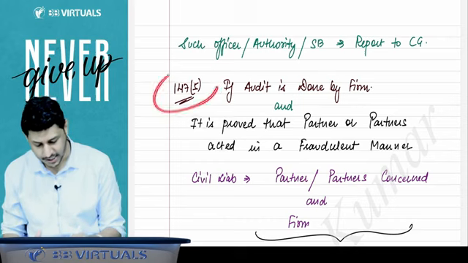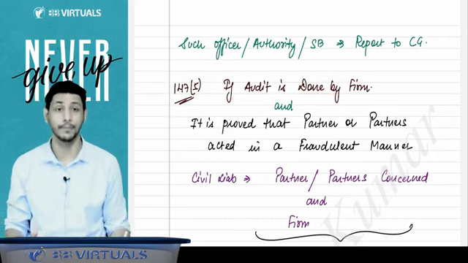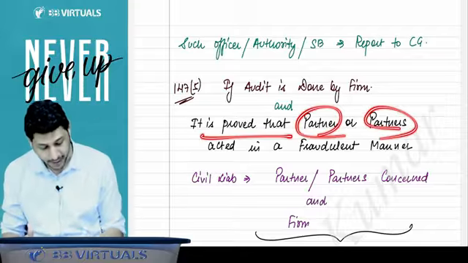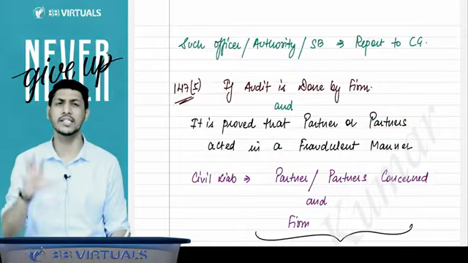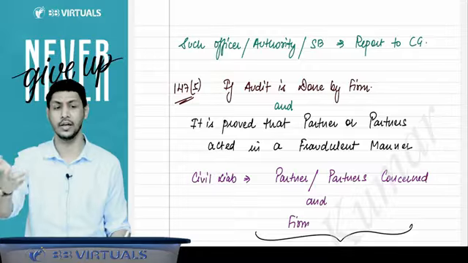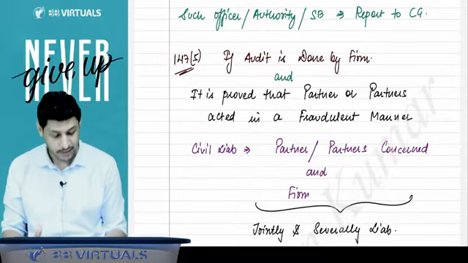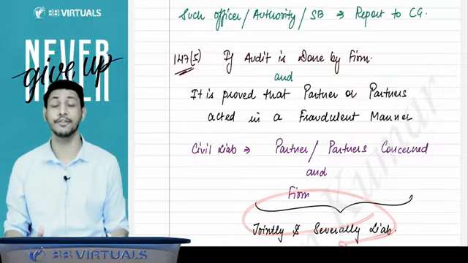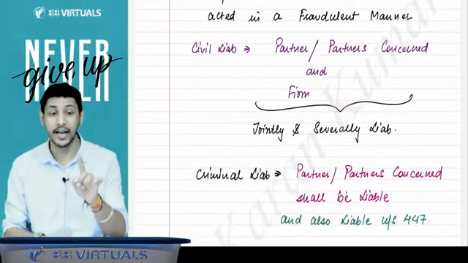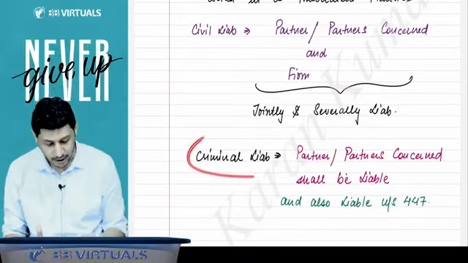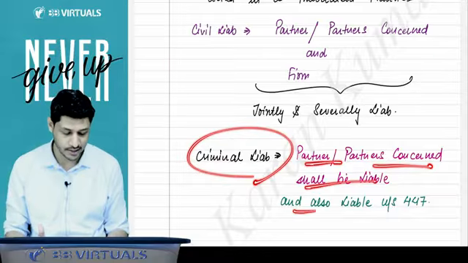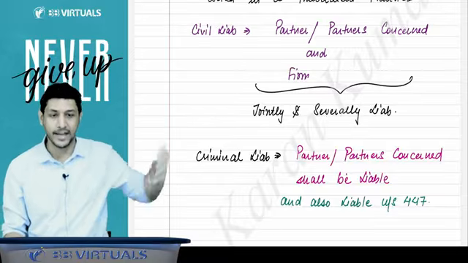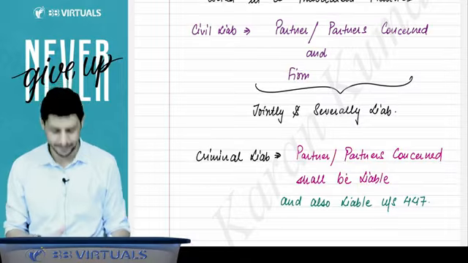And 147 subsection 5 says that if the audit is done by a firm, and it is proved that the partner or partners acted in a fraudulent manner, then for the civil liability, that is fine and all, the partner or the partners concerned and the firm will be jointly and severally liable. But for the criminal liability, like imprisonment, the partner or partners concerned shall be liable, and they will be liable under section 447. This is your penalty of section number 147.